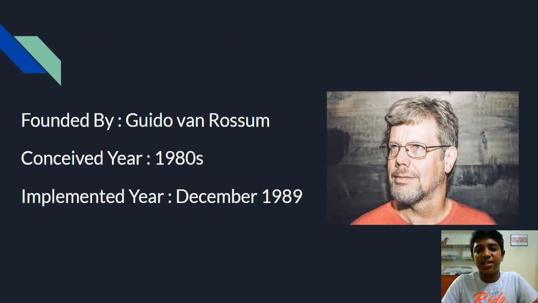So next, coming to the history of Python. Python was founded by Guido van Rossum, and the conceived year of Python is the 1980s. The conceived year is simply the year on which the idea strikes the founder, and the implemented year was December 1989. That's the year when Python started being implemented on computer devices. And here's the pic of the author on the right side.